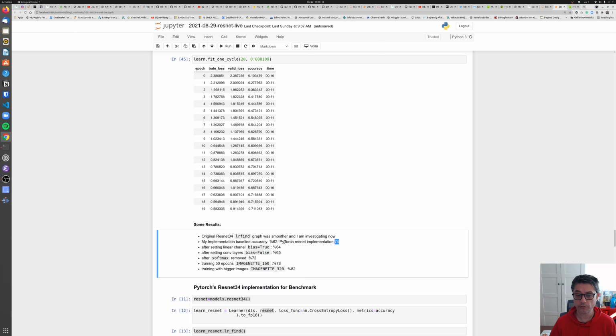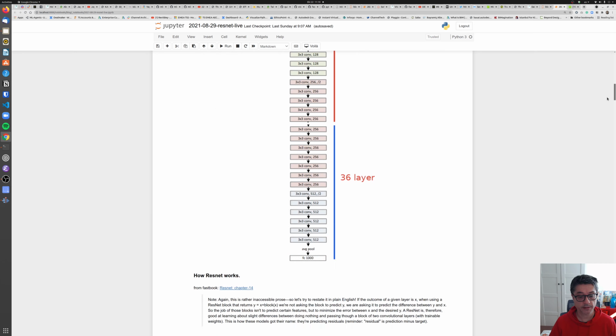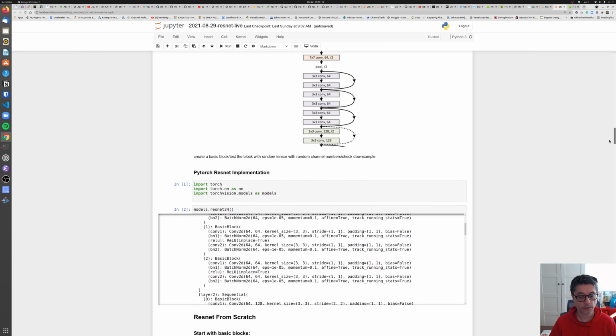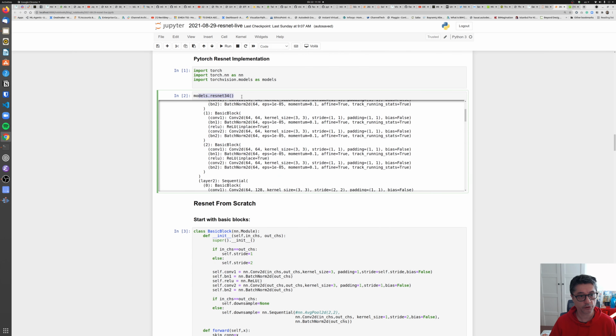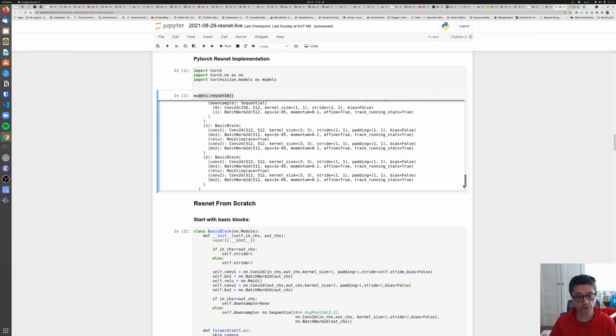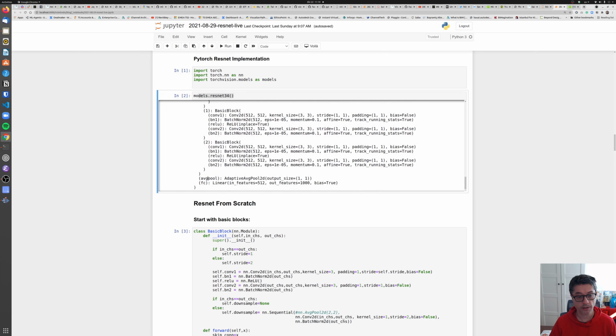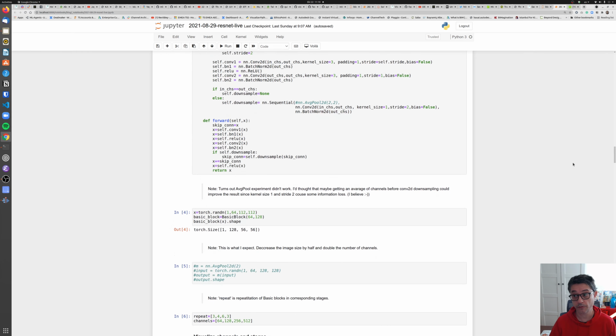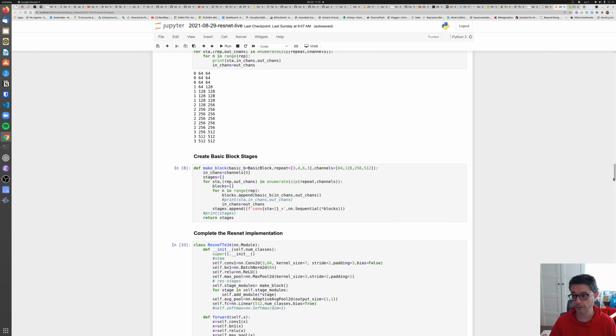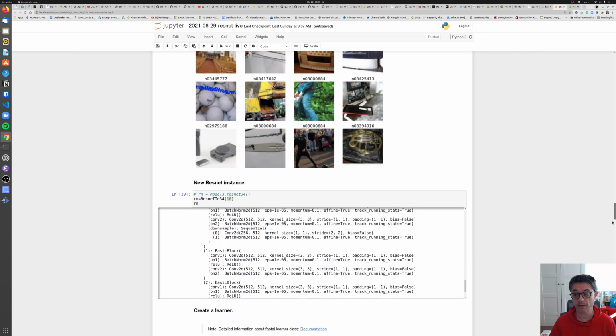I'm not sure why we don't see a softmax in the PyTorch implementation. This is the PyTorch implementation of ResNet. If you check here, you don't see any activations. So I just removed it from my version, and the result became better. So that was interesting.